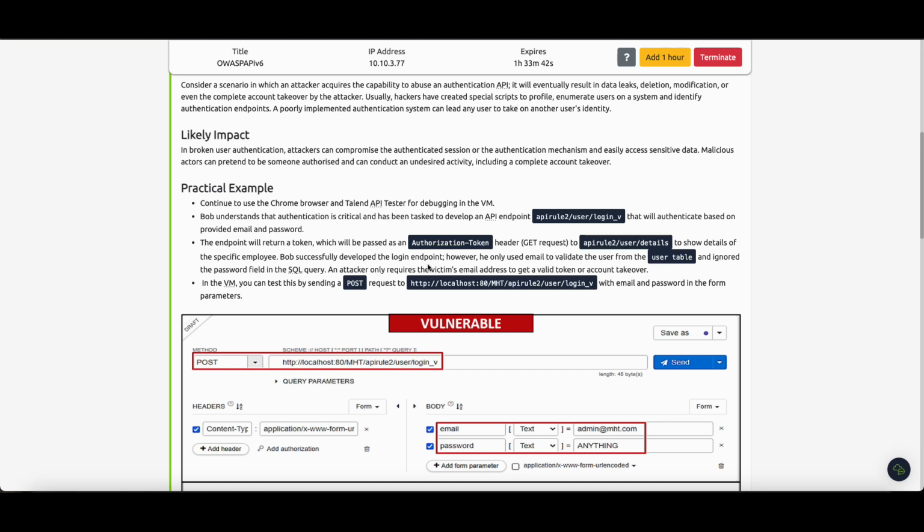Bob successfully developed the login endpoint. However, he only used email to validate the user from the user table and ignored the password field in the SQL query. An attacker only requires the victim's email address to get a valid token, or account takeover. So the thing here is that our tokens are in our accounts, and we can reach that information with just a simple email address. If I know Bob's email address, I can take his authorization token.